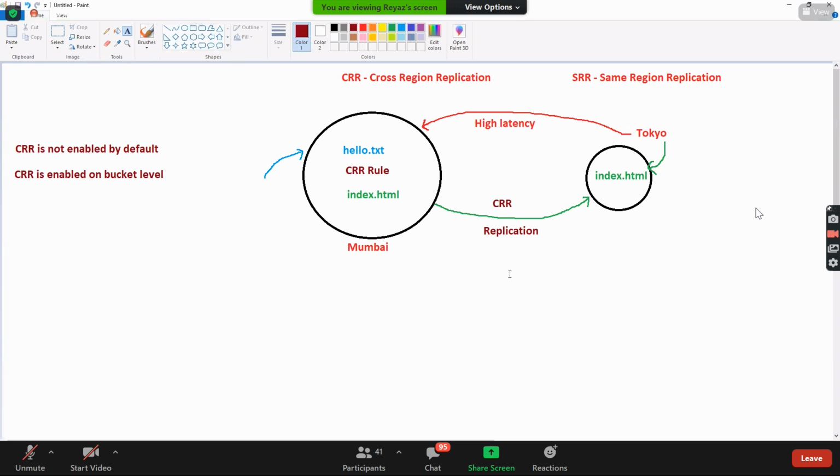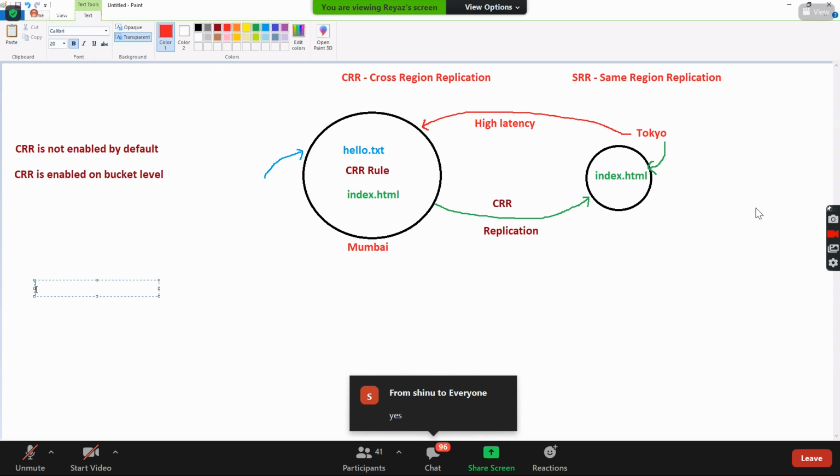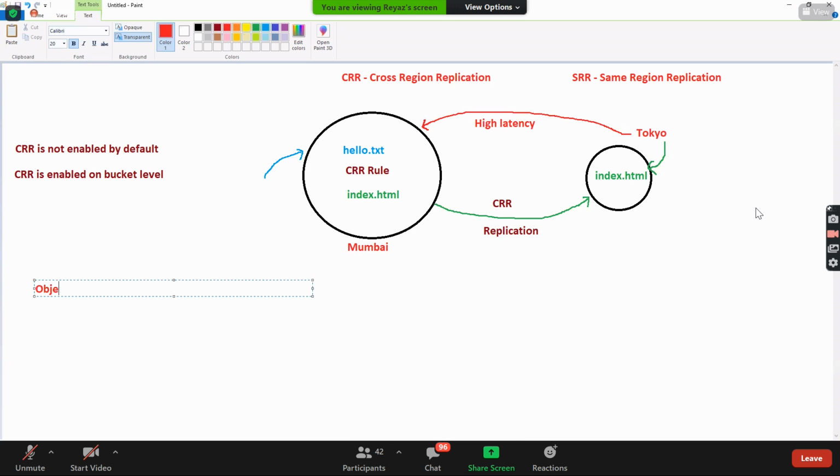Okay. Nice. And this is the certification question. Objects will be replicated only after creating the CRR rule.